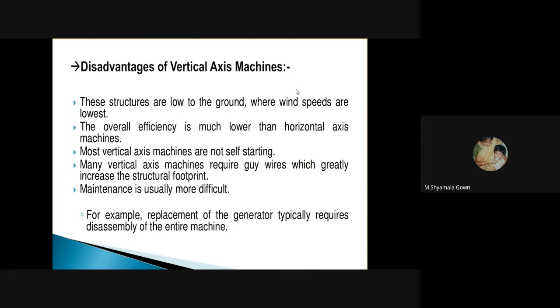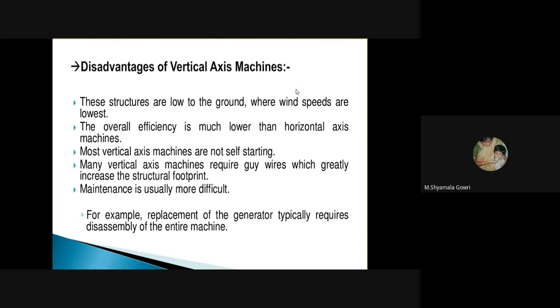But in the case of horizontal axis wind turbine, we can have a tower at any height so that we can capture any speed. But here the vertical axis wind turbine structure is very low to ground so that the wind speeds are very low. And the overall efficiency is much lower than the horizontal axis wind turbine, and most vertical axis wind turbines are not self-starting. Many vertical axis machines require guide wire, which greatly increase the structural footprint.